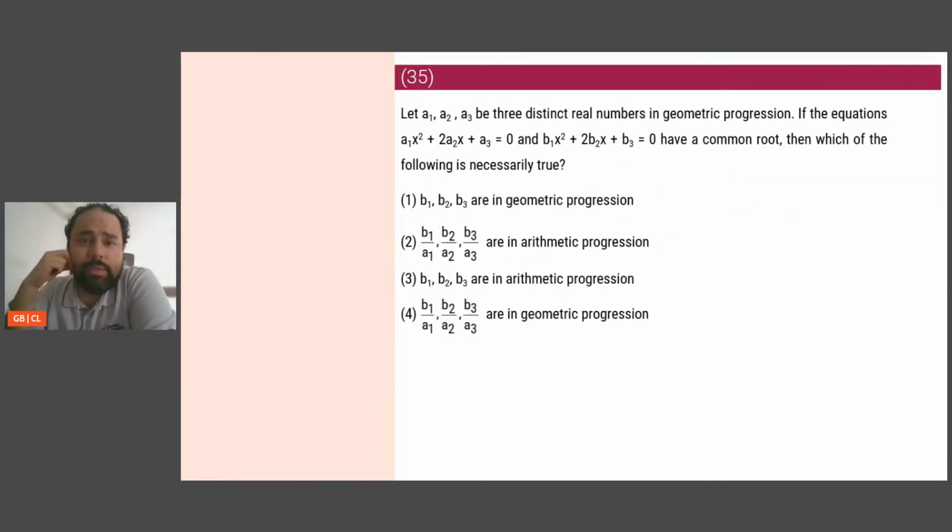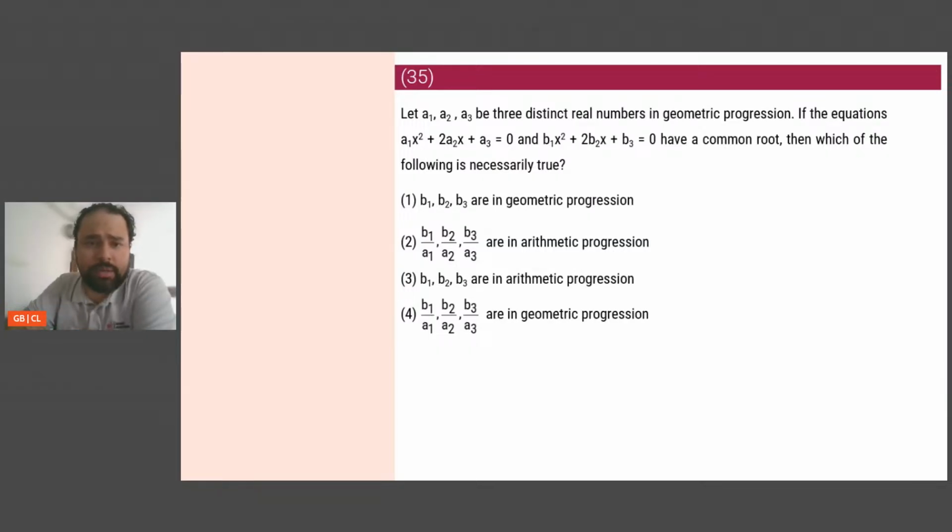A1, A2, A3 be 3 distinct real numbers in geometric progression. If equations this and this have a common root, which is necessarily true. Again, can be done, seems lengthy considering how much time I have left. I have about 11 minutes left.